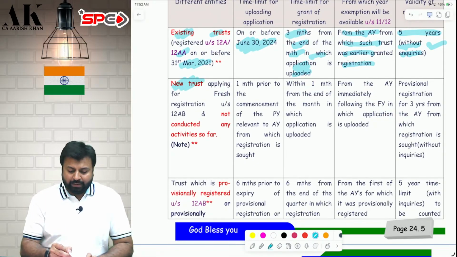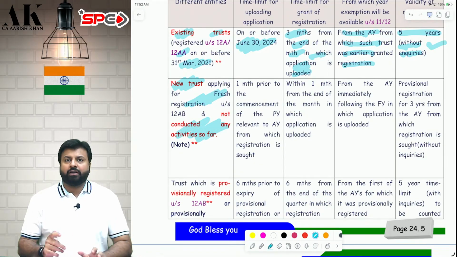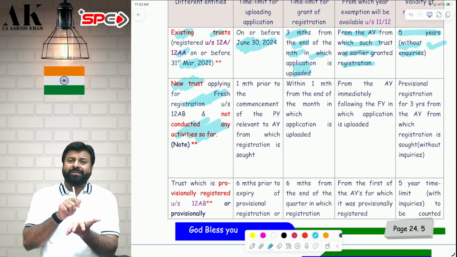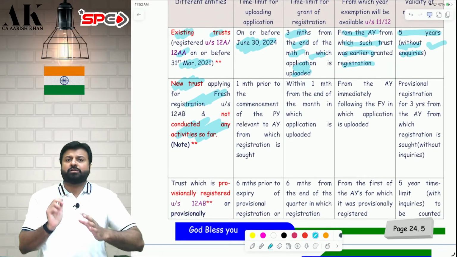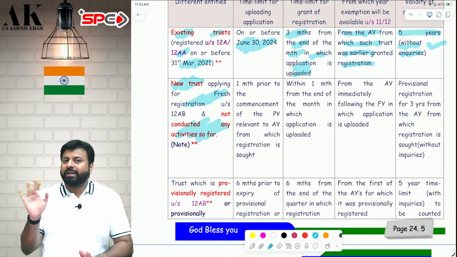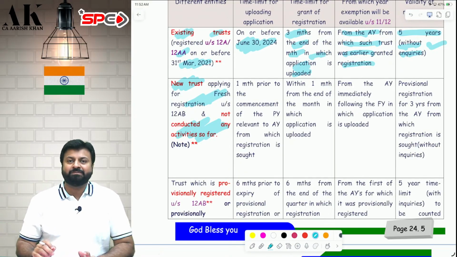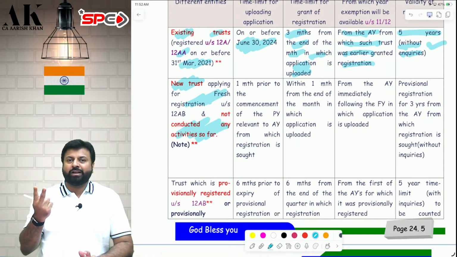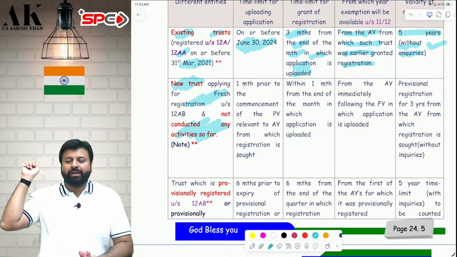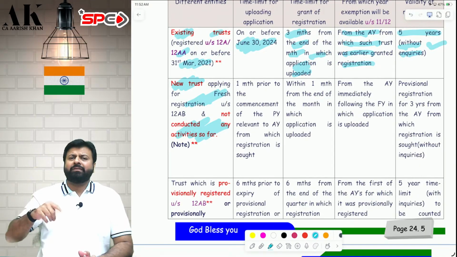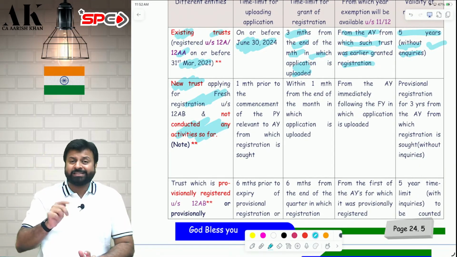Second case, a new trust. They are making a fresh registration and they have not conducted any activity so far. So the previous year 25-26 is the first year of activity, and it is the first year of application also. So they are now first making the application, then they will start with the activity. There can be two types of new trust. One, which has already been doing activity, now making an application. Second, which has never done any activity and they are making an application. So this is the second case.